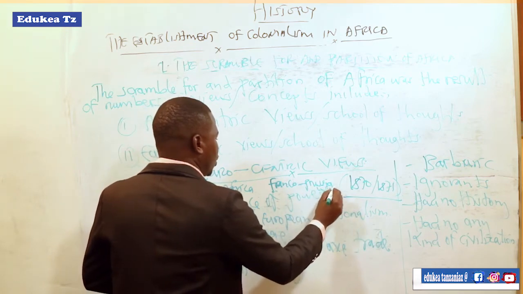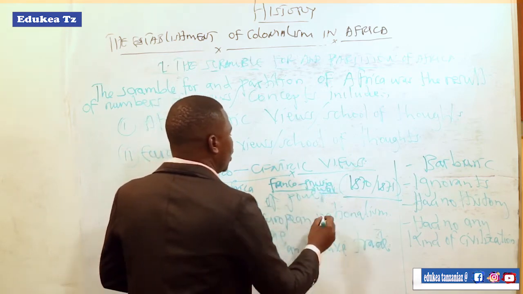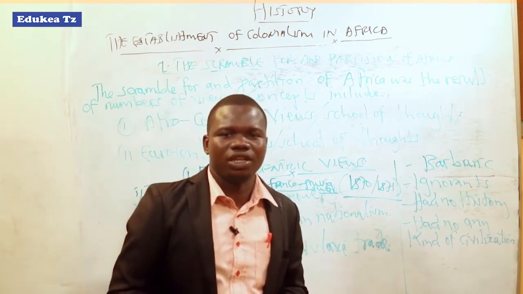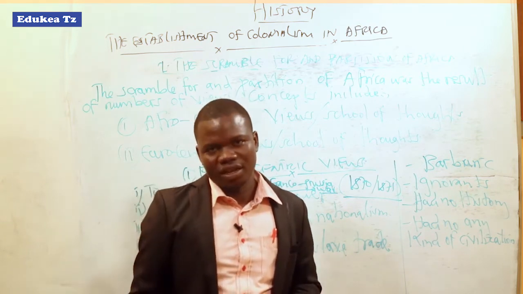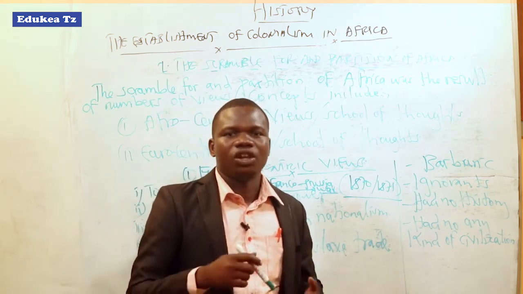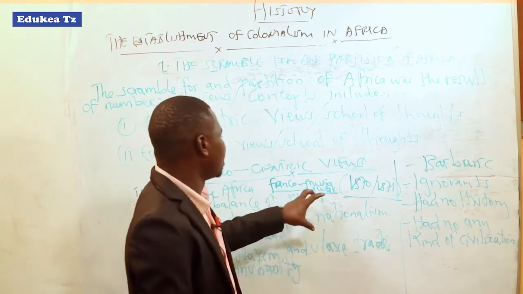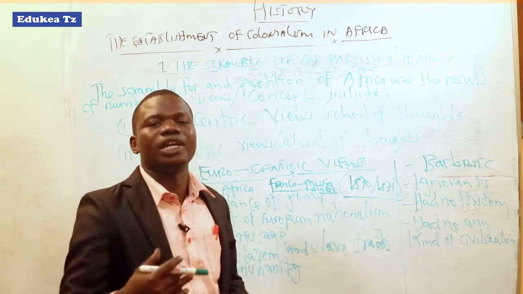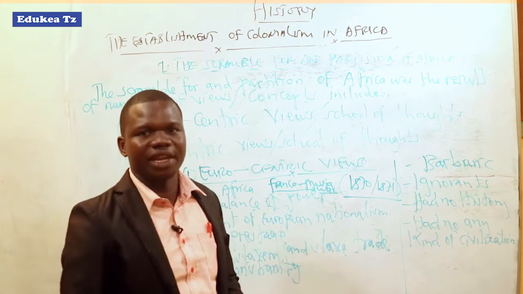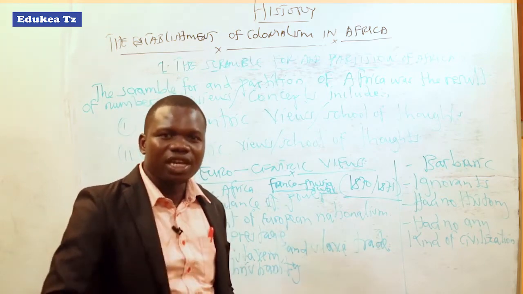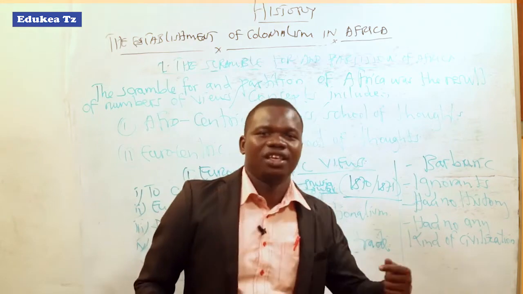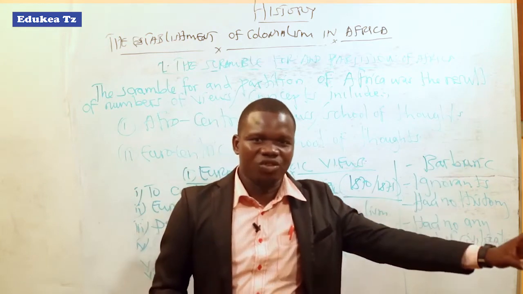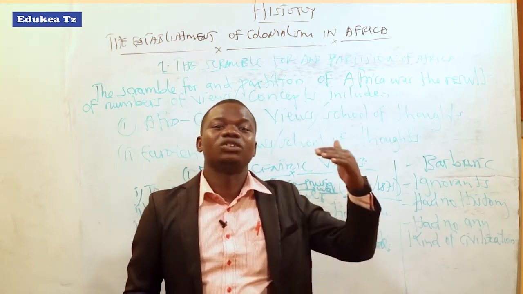Franco-Prussian War at the same year. So at that war, France lost her two provinces or colonies, which were located in America. We are talking about Alsace and Lorraine. So after losing these two provinces, France had to find other places where she could get those colonies. And the only place where she could get those colonies was Africa. That is why they were now looking toward the African continent so that they could get those colonies.